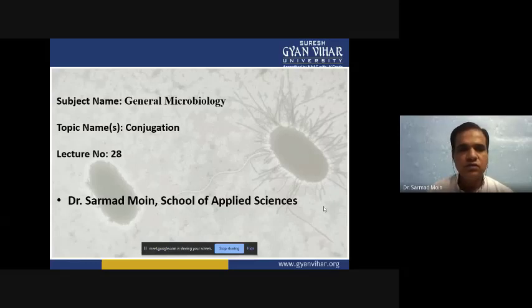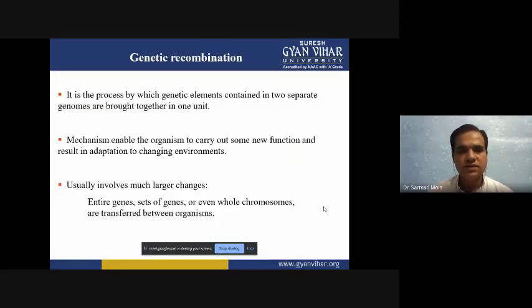Good morning, all. Today we will start a new topic, bacterial conjugation. Bacterial conjugation is a method of gene transfer where one organism transfers its genetic material to another organism through pili. Through the pili, genetic material like genes or DNA can be transferred from one organism to another.